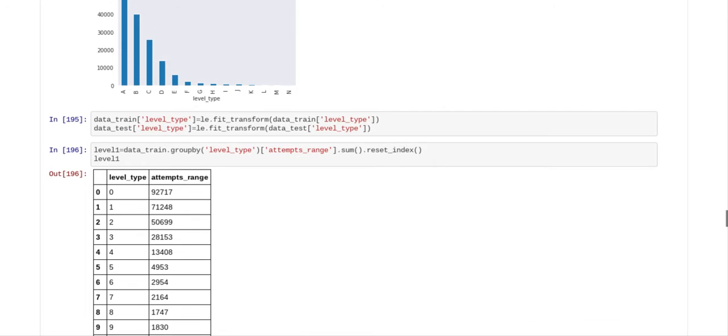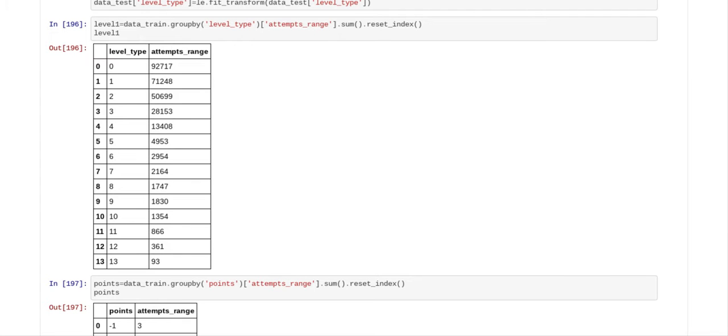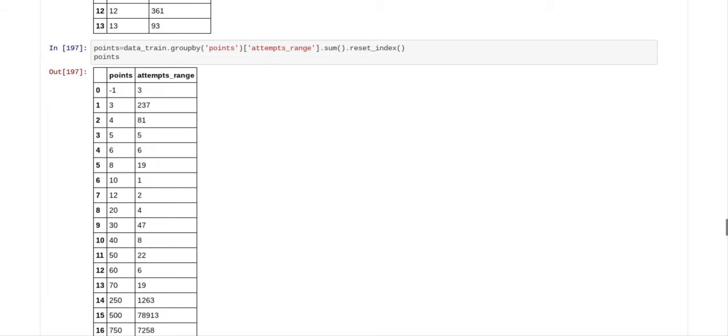So we put the level type on a label encoder as well, and you can see we did another group by on that, and you can see that instead of letters, now it's integers, which is what the computer wants to see.